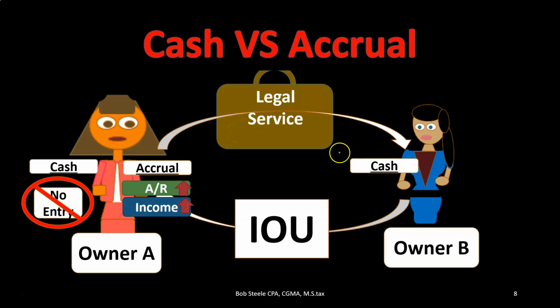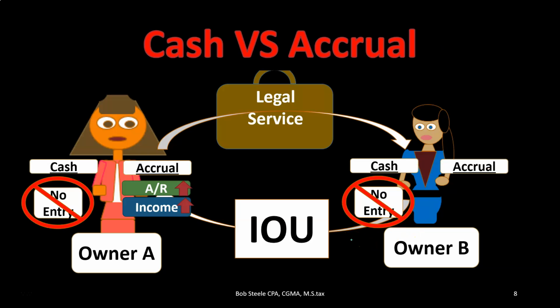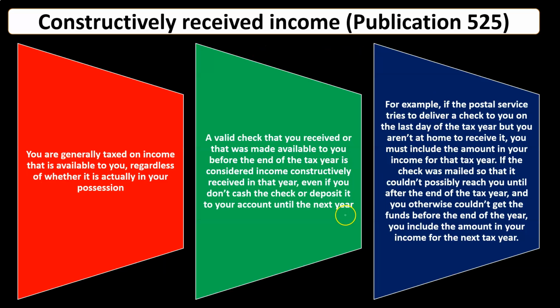And then on the owner side of things, they're going to say that no entry would happen on the cash basis because they didn't pay cash. So they're not going to record the expense yet. But on an accrual basis, we'd say accounts payable would go up. And a payable is an accrual account, meaning we had services done for us that we have not yet paid for, so we owe the money in the future. And then we would record the expense at the point in time the work was done. So we have a timing difference once again here. So that's kind of the difference, the idea, the concepts between a cash basis and an accrual basis.